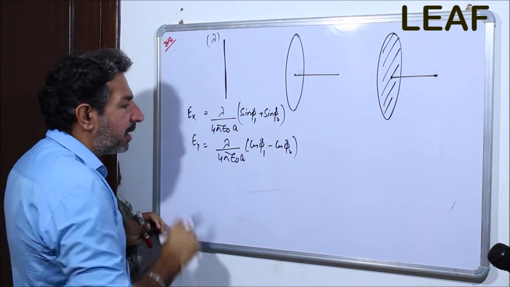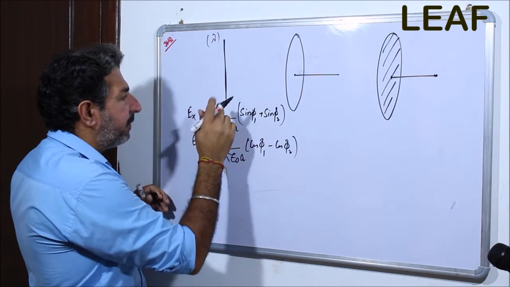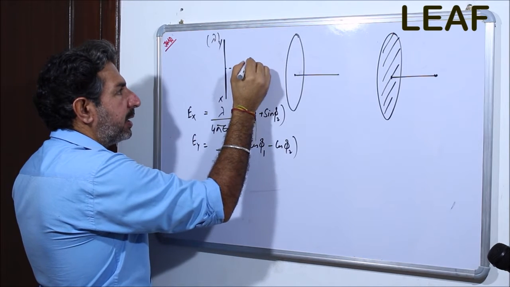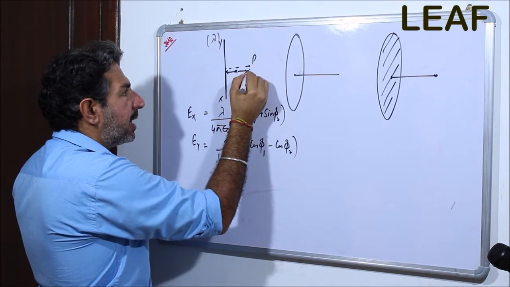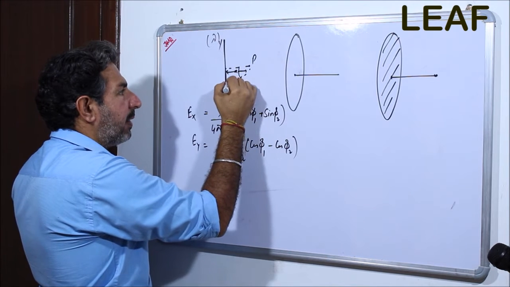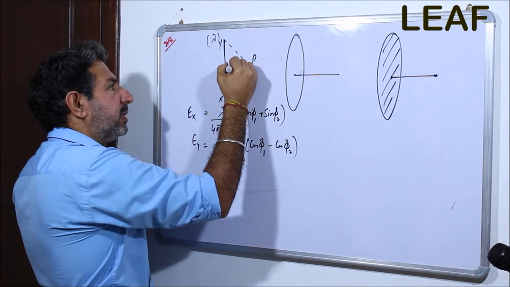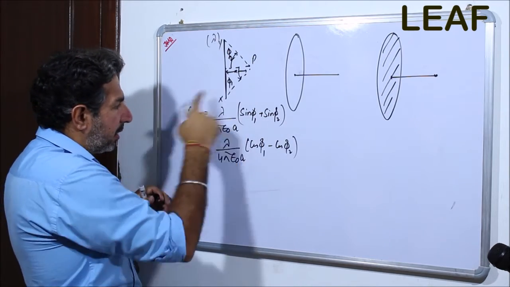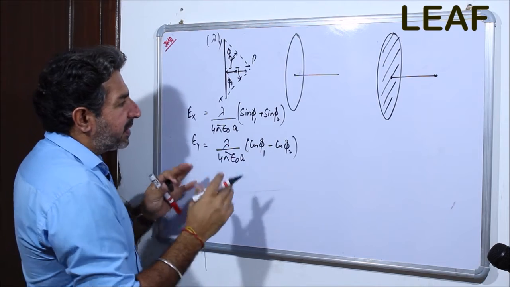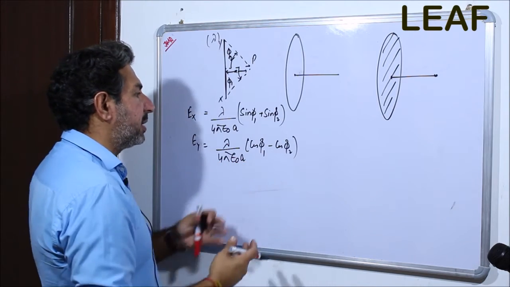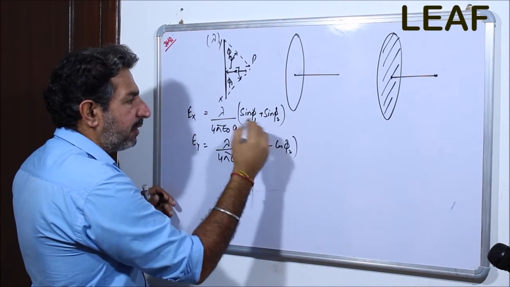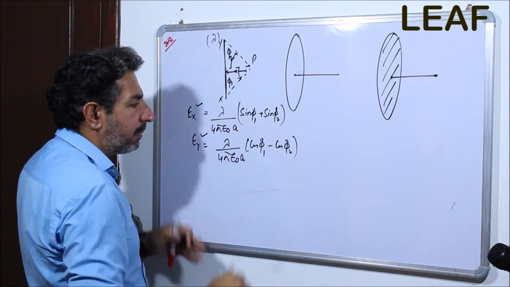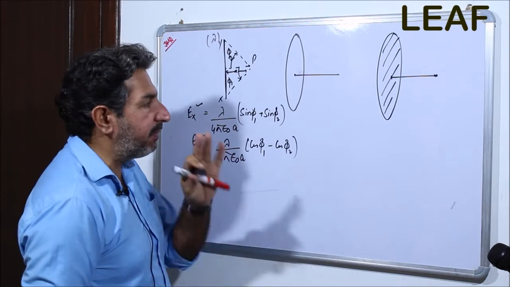That is Ex and Ey for a defined length of wire with the limits: this point is P, this distance is a, and the limits are phi 1 and phi 2. In the further succession, we took phi 1 and phi 2 to be 90 degrees, and we got the value of Ex, and correspondingly Ey came out to be 0.